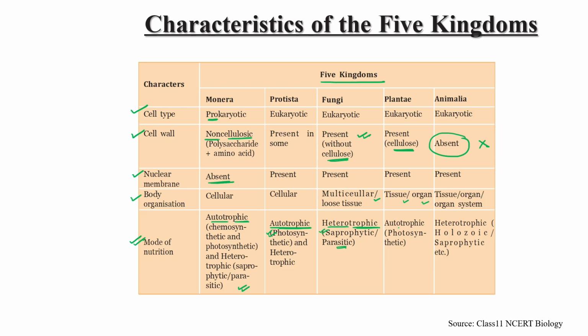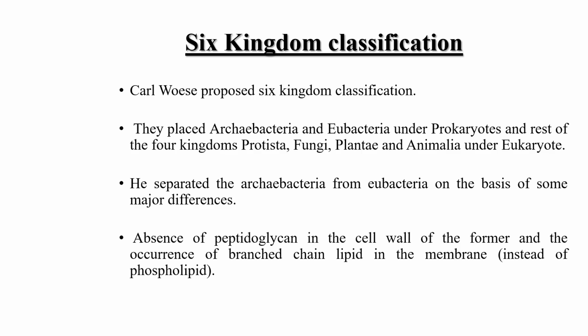Plants are autotrophic, totally photosynthetic. They have chlorophyll in them. And Animalia, again heterotrophic, meaning holozoic or saprophytic. So this is the next type of character, mode of nutrition, on the basis of which this classification was done previously by the scientists. Okay.